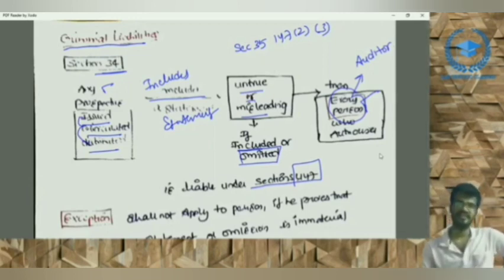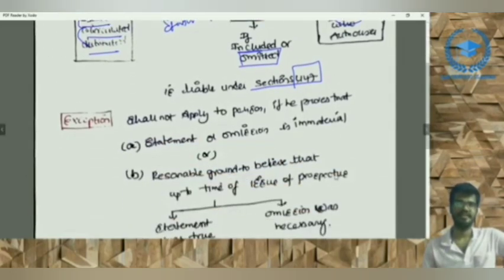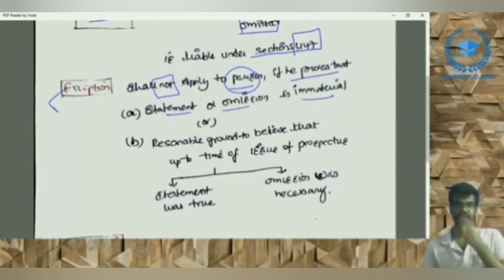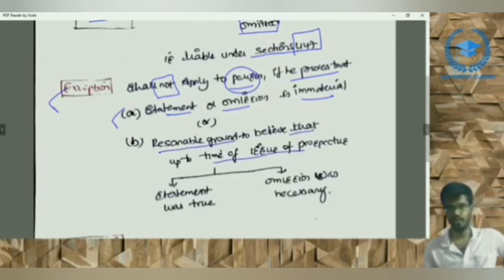In section 35, the person should suffer some loss or damage. Here, the statement is misleading or untrue. Right? Criminal liability is there under section 447 for every person. There is an exception to this also. It shall not apply to a person if he proves that the statement or omission is immaterial. We have discussed that if the statement or omission is immaterial, then that particular person is an exception to the criminal liability under section 34. And also if there is a reasonable ground to believe that up to the time of issue of the prospectus, the statement was true and the omission was necessary, right?